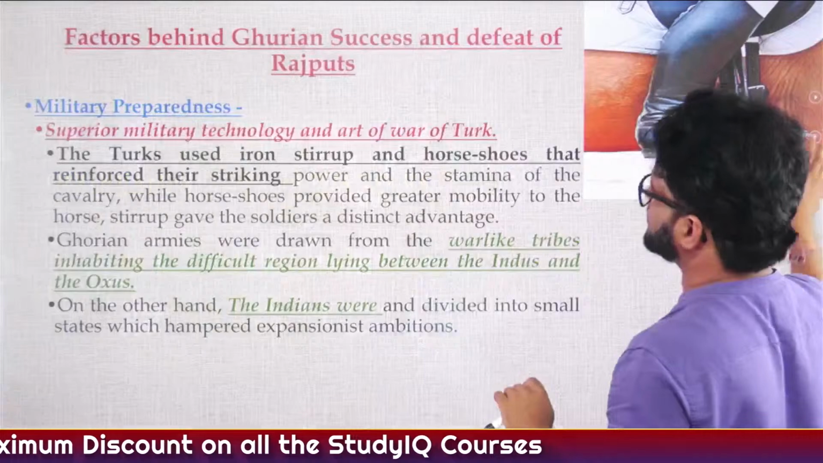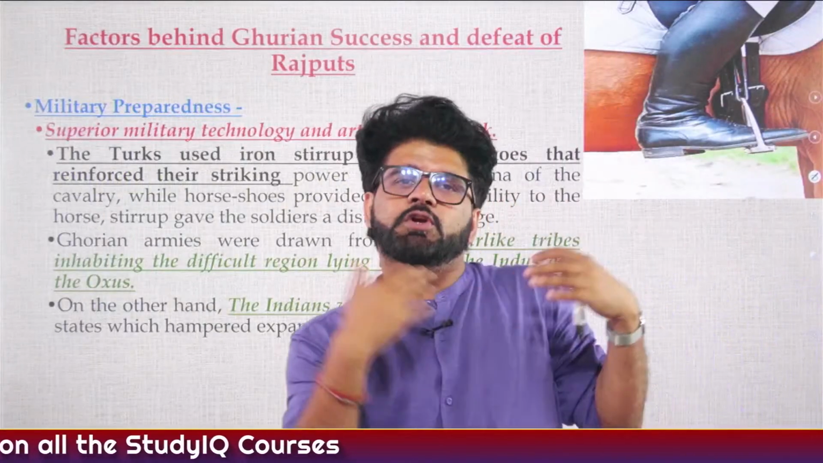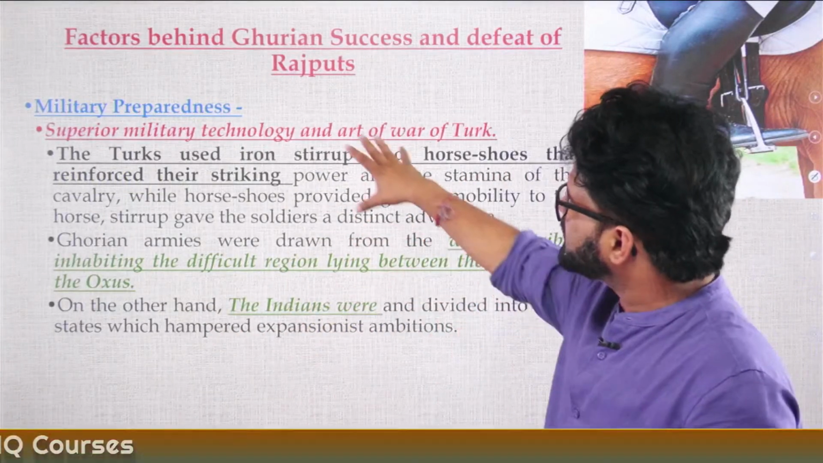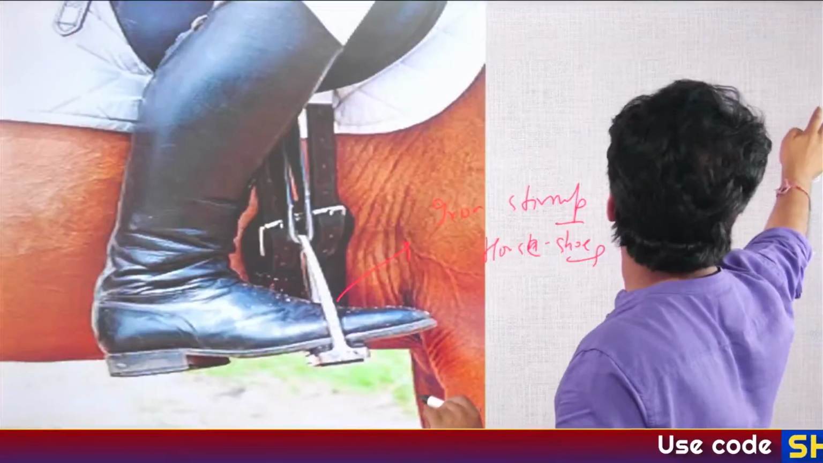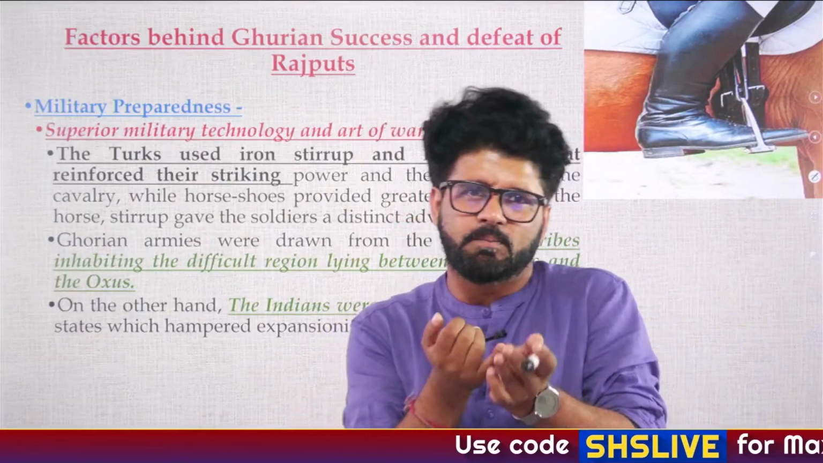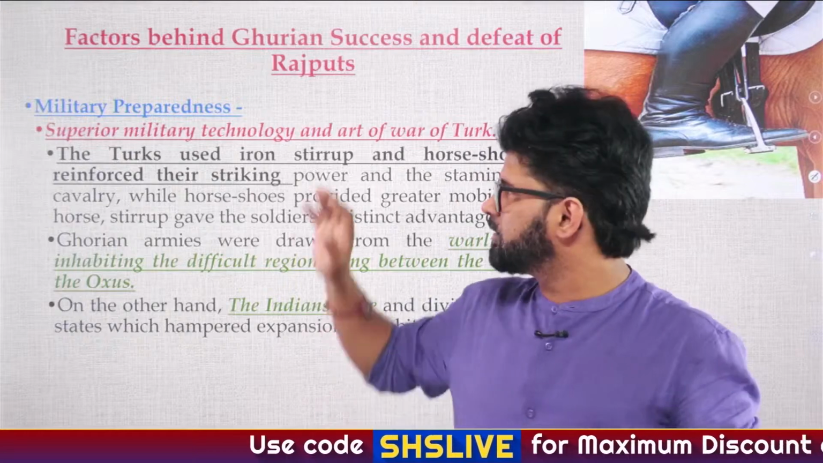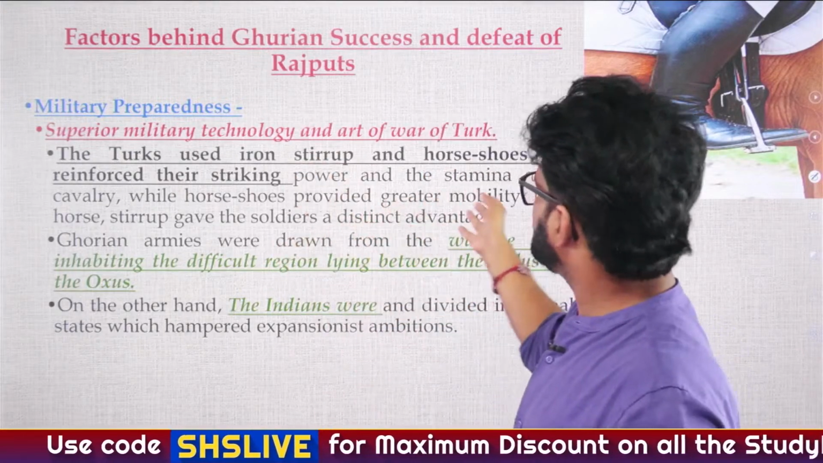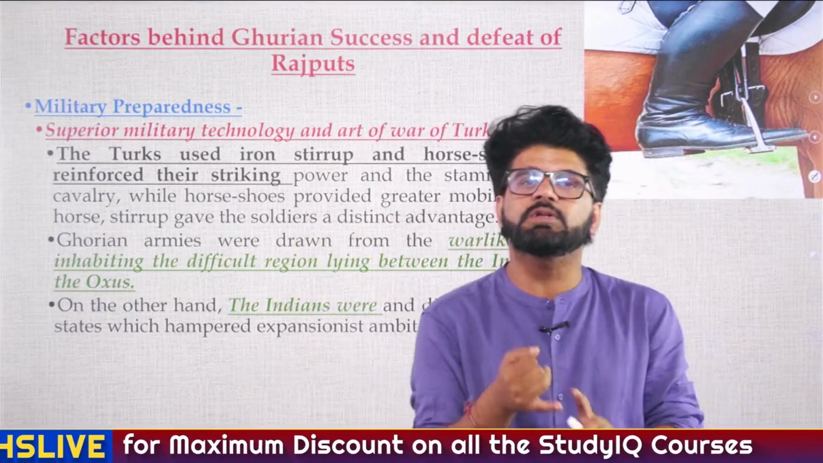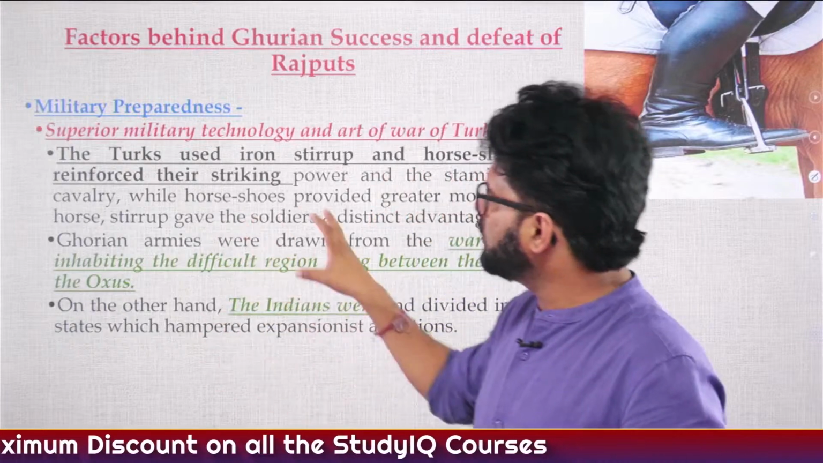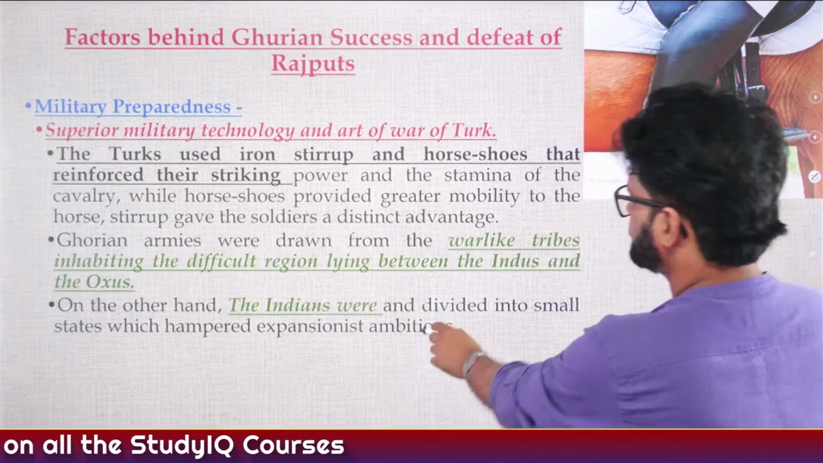Horseshoes, what do they mean? Just like we humans have shoes, horses also have shoes. So these kinds of things, these guys had, we did not have at that point of time, and that played a crucial role in our defeat: their superior cavalry, iron stirrups, horseshoes. Many people hear about these iron stirrups and horseshoes. You should at least look at how they look.